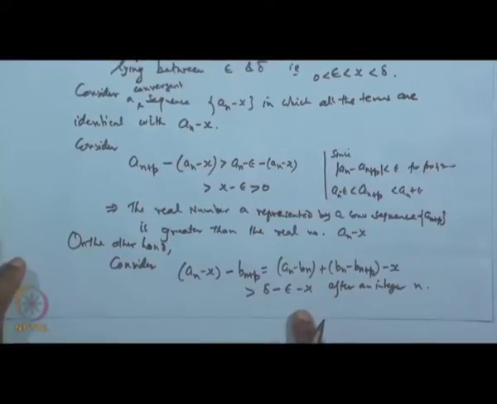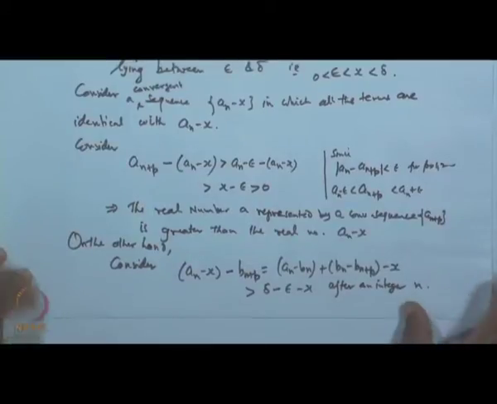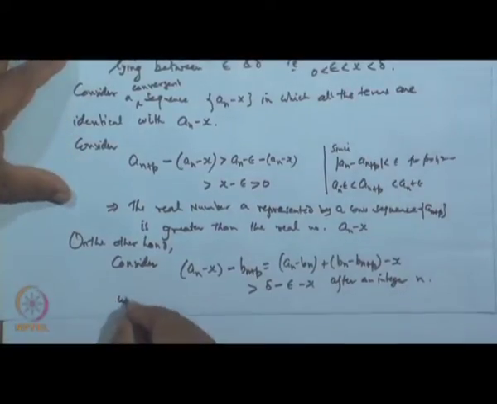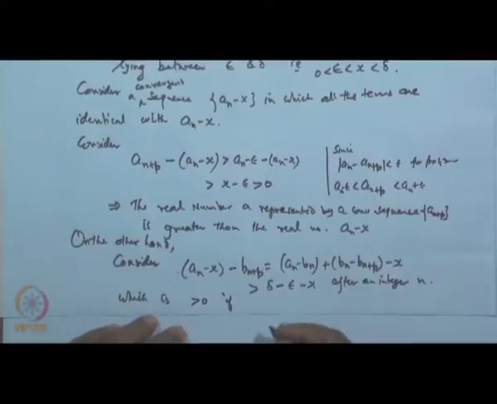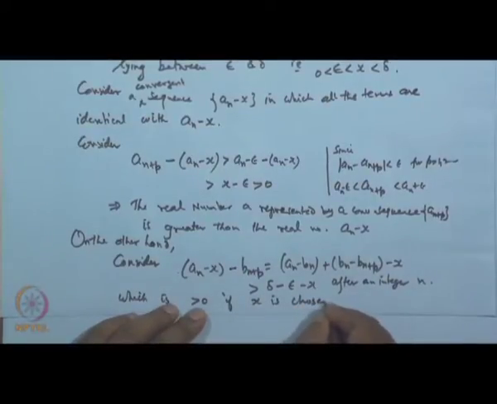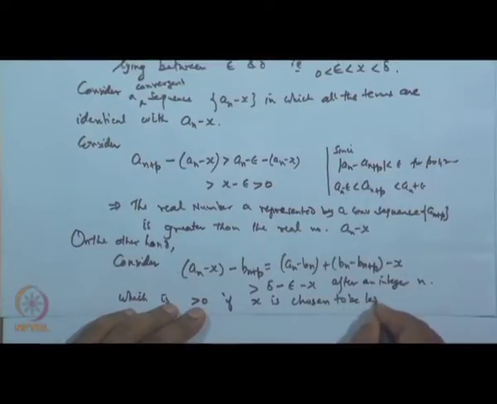Okay. Now, this can be made greater than 0, if we choose x to be less than delta minus epsilon r.